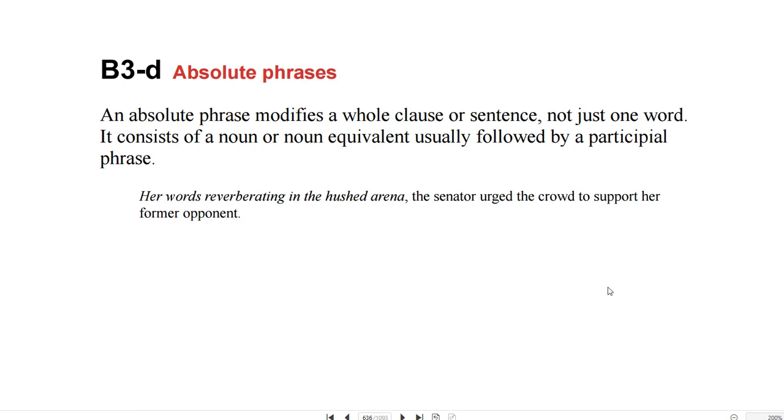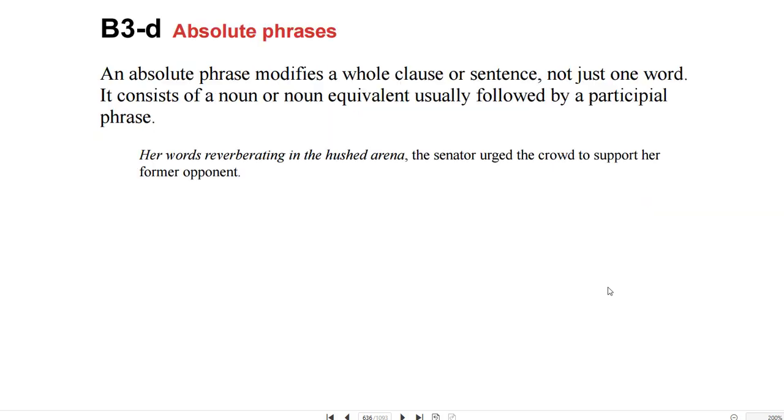An absolute phrase modifies a whole clause or sentence, not just one word. It consists of a noun or noun equivalent, usually followed by a participial phrase. Her words reverberating in the hushed arena, the senator urged the crowd to support her former opponent.